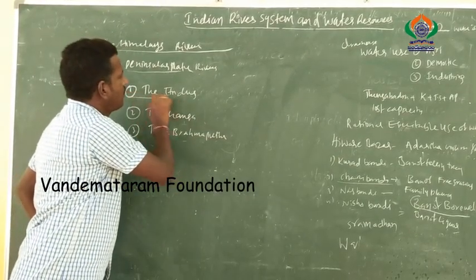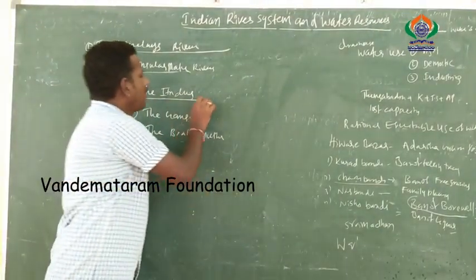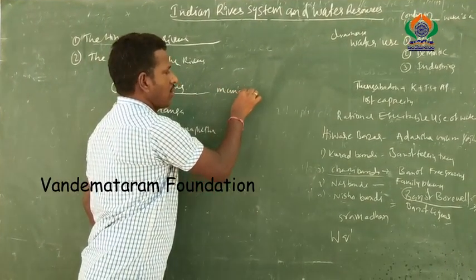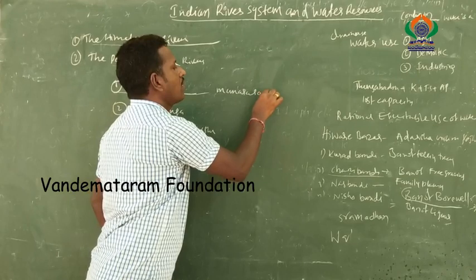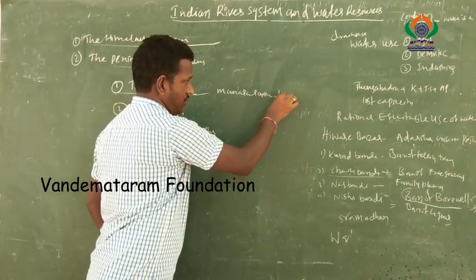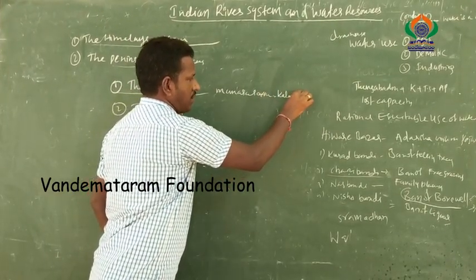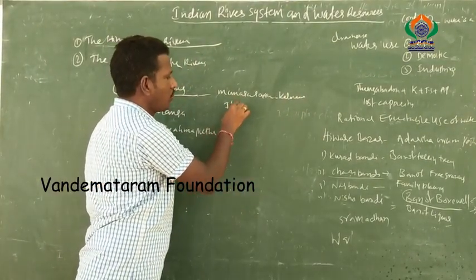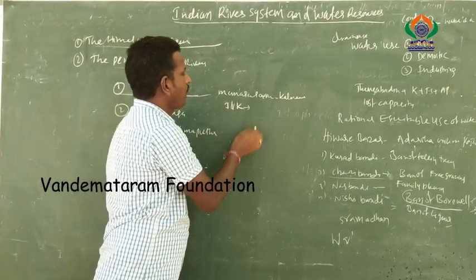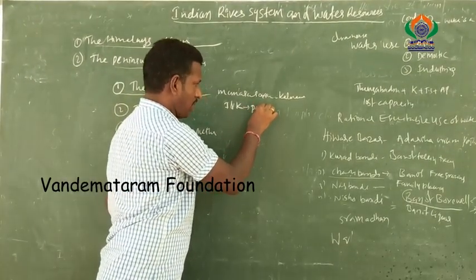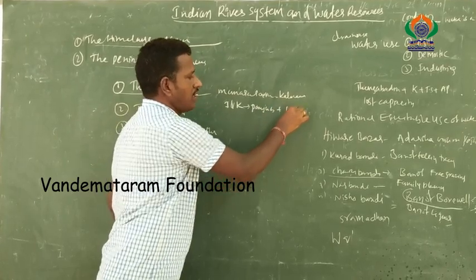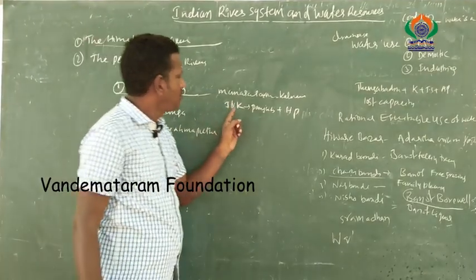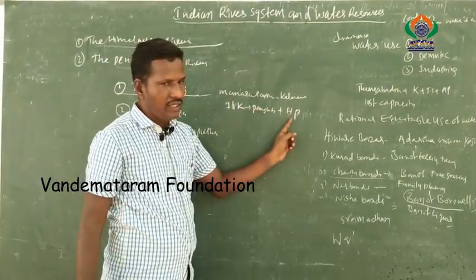Let us discuss the Indus. The Indus river originates from Manasa Sarovar in the Kailas range. Next it enters India, Jammu and Kashmir, then Punjab and Himachal Pradesh. The Indus flows into only three states: Jammu and Kashmir, Punjab and Himachal Pradesh.